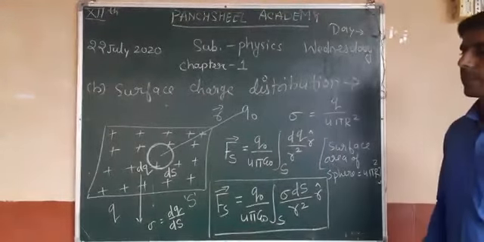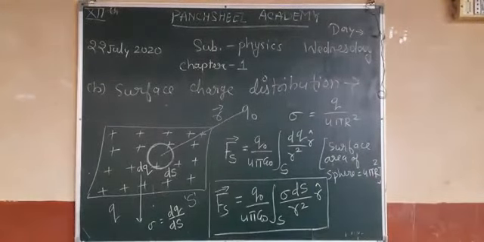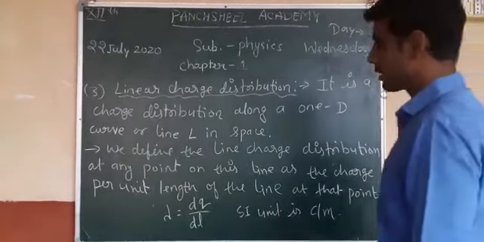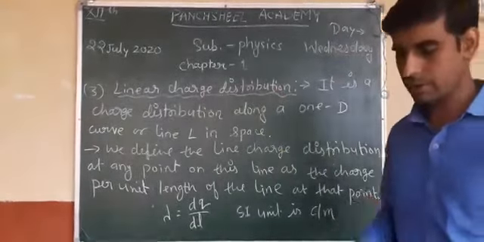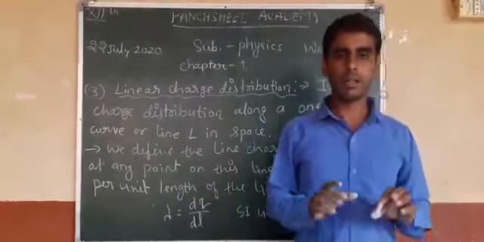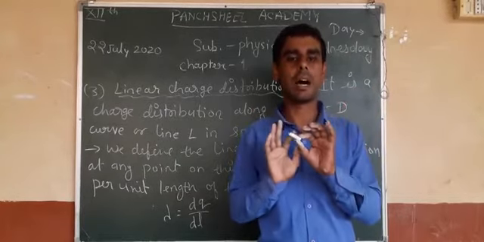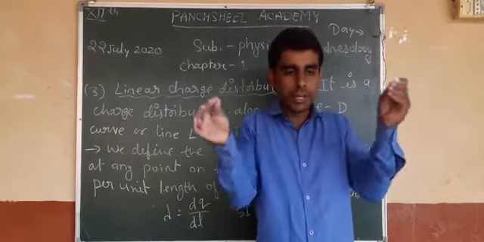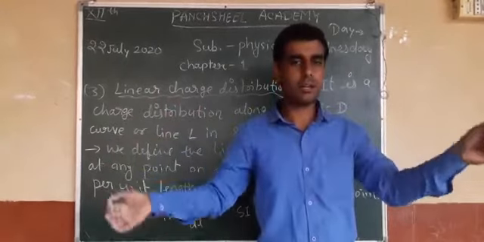And our last topic is linear charge distribution. Now third charge distribution is linear charge distribution. Suppose I have one ring and the radius of the ring is capital R. And if I open this ring, the ring becomes a straight wire or linear wire.